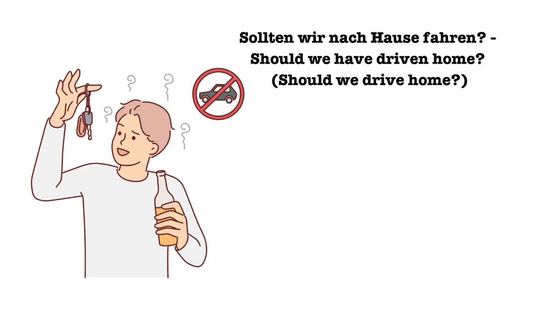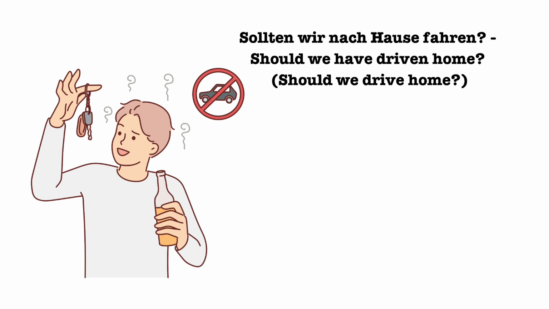Sollten wir nach Hause fahren? Should we have driven home? Should we drive home? In each of these sentences, no one cares which one it is. Either the action is already done and over with and you drove home and you are now questioning the decision that you just made, or you have not yet decided whether you're leaving and you are contemplating the idea of driving home. Context will tell you which one is meant, but the grammar does not matter here, because the end result is the same. There is a third context that could be meant here.